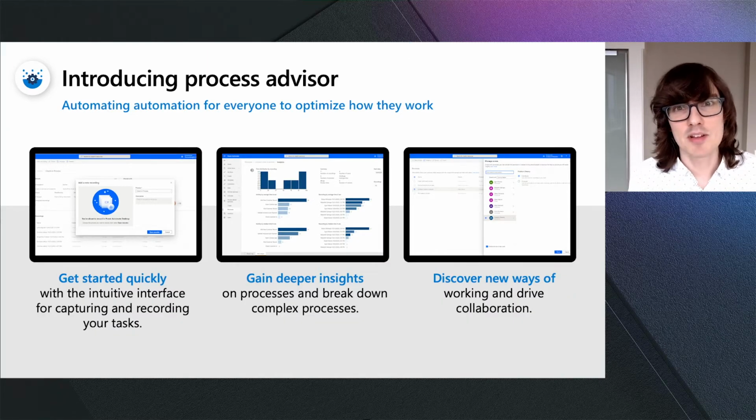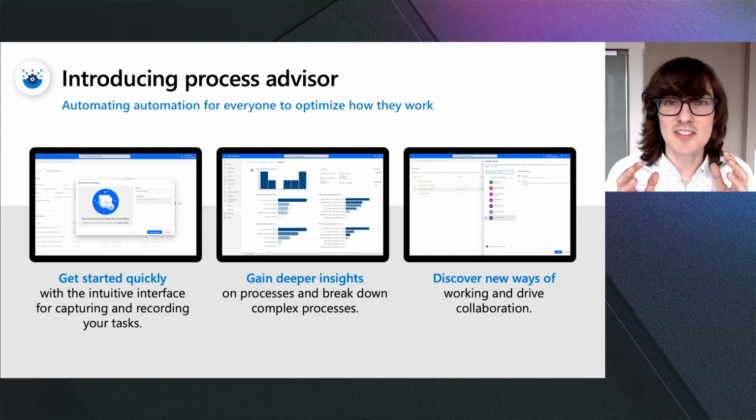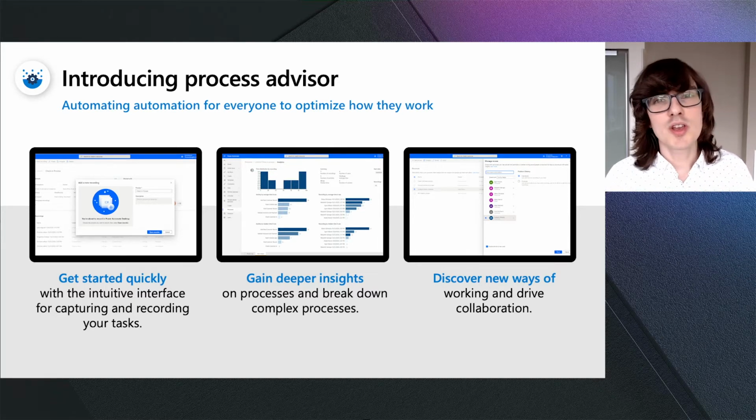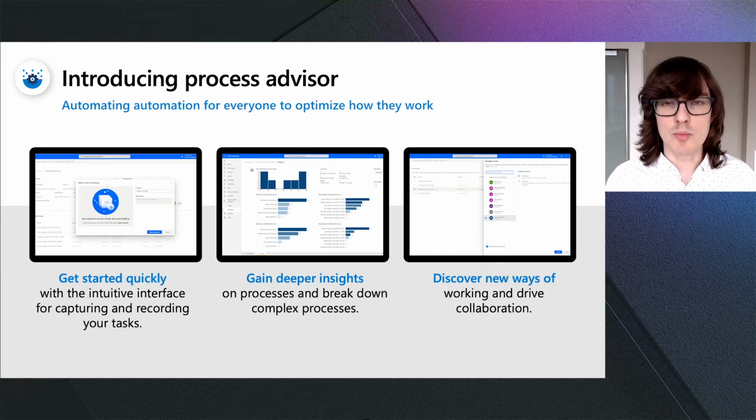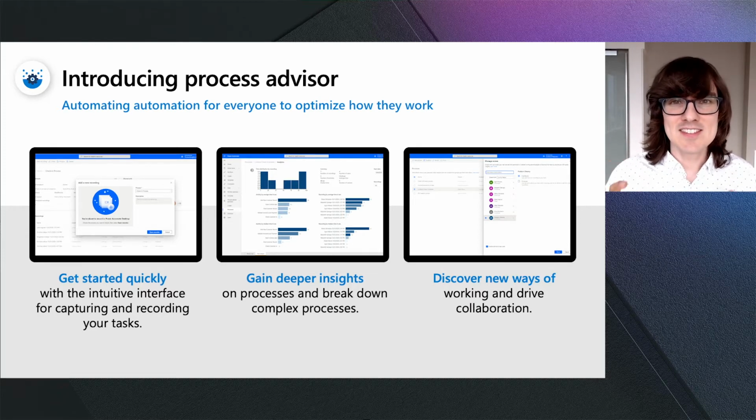Then the last capability is the Process Advisor that we announced late last year. Process Advisor makes it possible for you to record the processes that you're doing every single day. And then you can upload and share that recording with other people and get insights into what is going on in that process. It generates visualizations that show you each of the stages of that process.